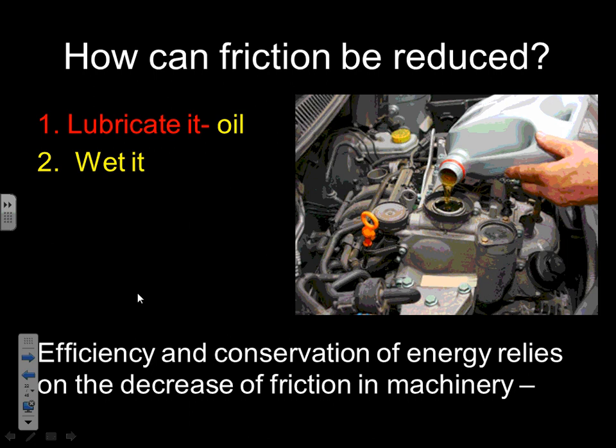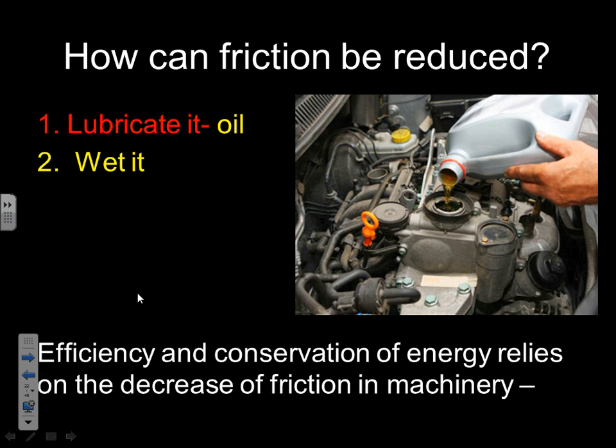How can you reduce friction? Well, you can make it smooth, so you lubricate it. This is the reason why we put oil in our cars, because the parts would rub against each other. But when you put the oil on it, it makes it slippery, so that it will make your engine last longer. If you didn't put it on, you're going to seize your engine, and it's going to produce too much heat, and it's not going to be good for the lifetime of your engine. In fact, if there's no oil in your car, you're going to break that car down and it won't work again.